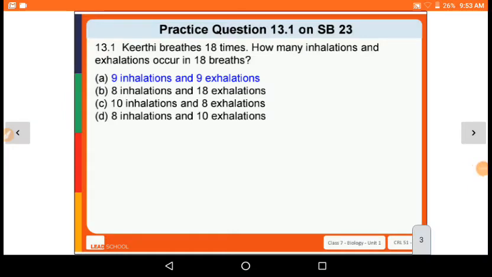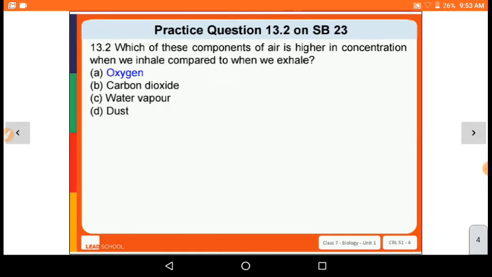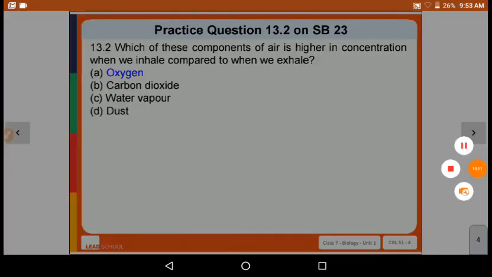13.1: Kurthi breathes 18 times. How many inhalations and exhalations occur in the 18 breaths? A breath means taking in and taking out. That is 18 times. So 9 times inhalation, 9 times exhalation. That is taking in and taking out 18 times. 13.2: Which of these components of air is higher in concentration when we inhale compared to when we exhale? When we inhale, which component is higher in air? Oxygen is higher because we inhale oxygen.